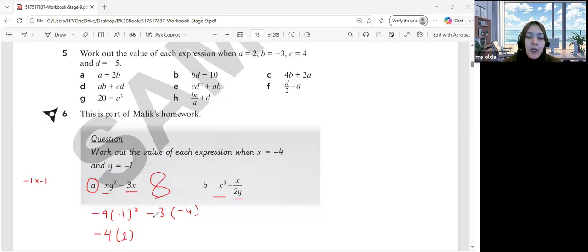Okay. Yeah, and then negative here and also times negative, it becomes positive 12. So it's going to be negative 4 plus 12, Hakim, which equals positive 8. Okay, that's correct, Hakim. Okay, what about part B now, Hakim? X to the power of 3 minus x over y.